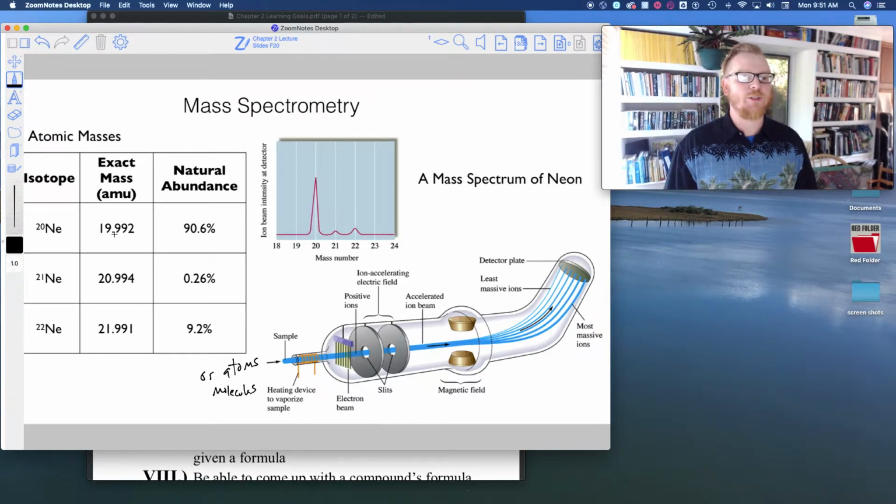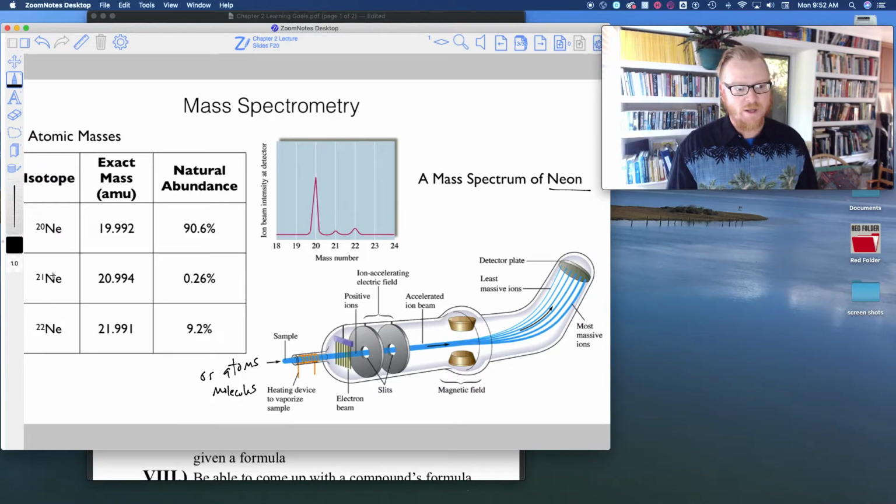So imagine if we took a sample of neon. Neon is a noble gas, makes pretty colorful lights, like a neon light, duh. So if you throw some neon into this mass spectrometer, the mass spectrometer would actually tell you there's 3 flavors of neon. You would never guess with your naked eye, but there's 3 flavors of neon. Neon 20, neon 21, and neon 22.